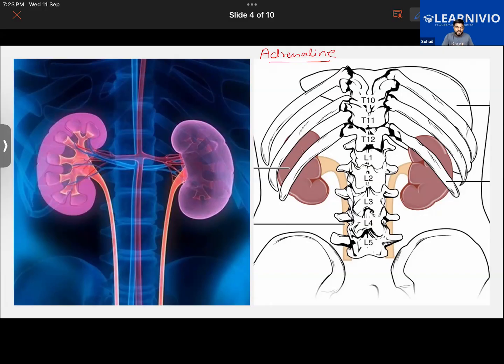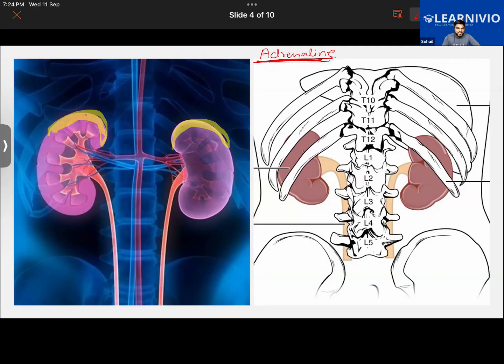Why? Because at that time, there's a gland in our body called the adrenal gland that is present above the kidney, and that gland secretes a hormone called adrenaline, which is also called the emergency hormone. So it provides us with lots of energy at that time, and thereby the child is able to run very fast. There are some other hormones also produced by it, but the main hormone produced by the adrenal gland is adrenaline. And this hormone will also control our heart rate.